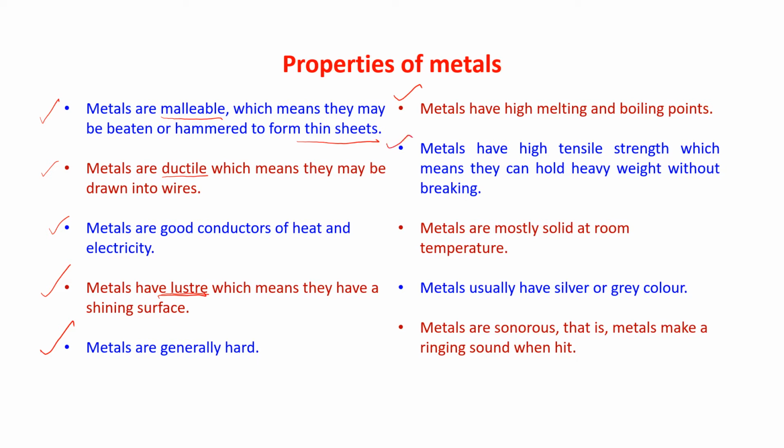Metals have high tensile strength, which means they can hold heavy weight without breaking. Now, metals are mostly solid at room temperature. Exception is there. Mercury is the only liquid metal at room temperature.